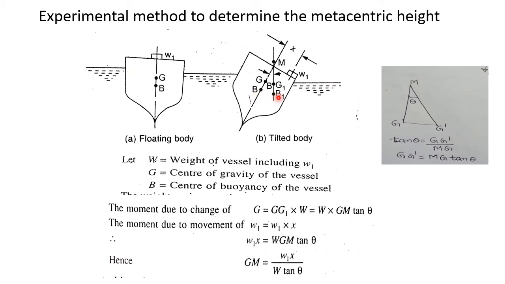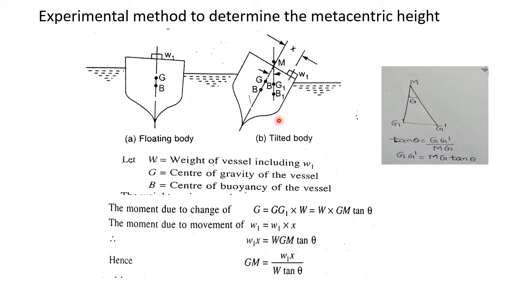Already we know that through point G the weight of this floating body acts vertically downward, whereas the force of buoyancy FB always acts through point B. Now as the vessel has been tilted, the weight W acts through point G1 vertically downward, whereas the force of buoyancy FB acts through the new point B1.